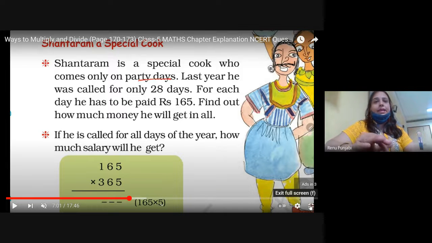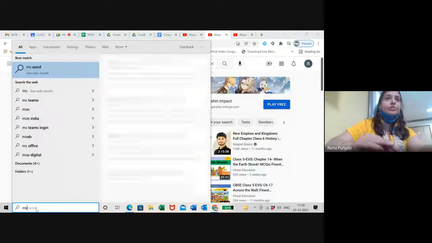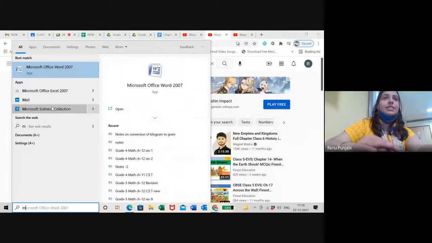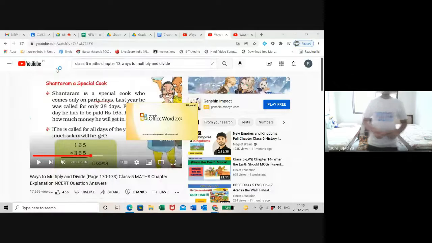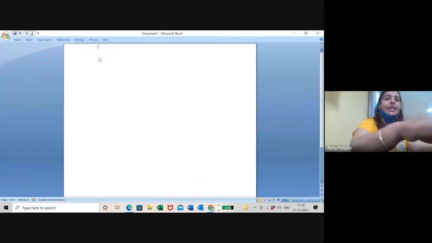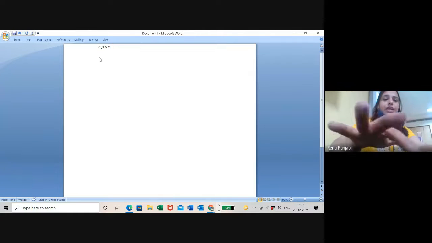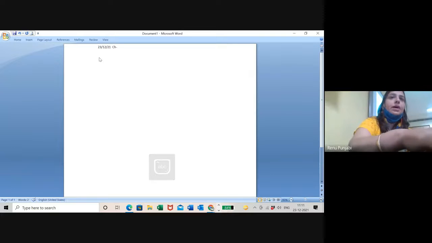Wait a minute. Write this sum you are going to solve in your notebook. Ma'am, I know how to do it because I was practicing these sums yesterday. Very good. Date is 23, month is 12, and the year is 21. Chapter, very good if you know. Chapter number.